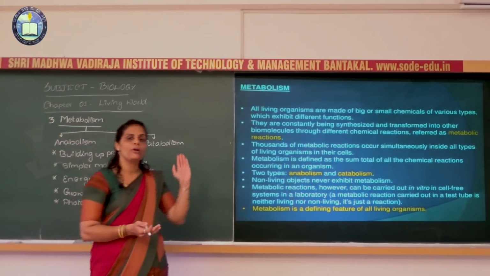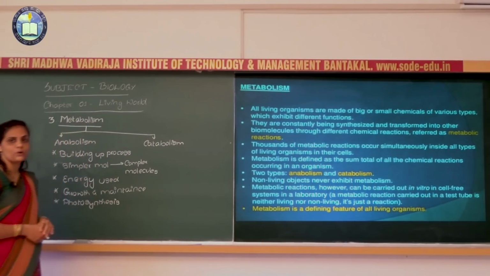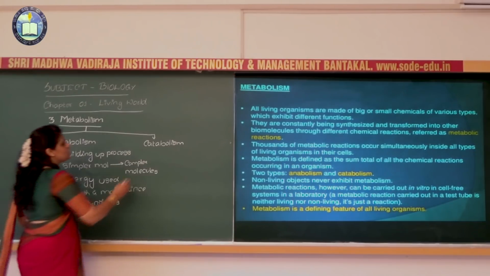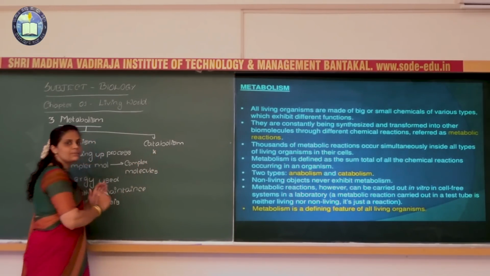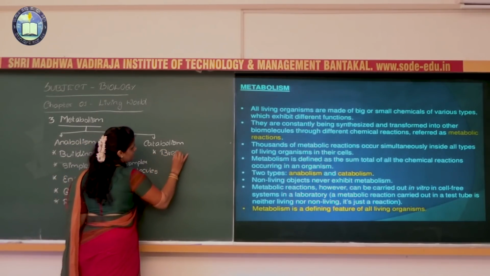Okay, so if you are moving to the second type of metabolic process, the complete opposite of the first one, that is generally catabolism. The word cata itself tells it is the breaking down process.